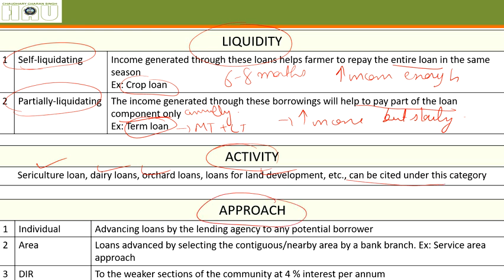Then comes the classification on approach basis. When the loans are given by the lending agency to any potential borrower, this is called individual approach. Area approach is when a bank branch advances loans by selecting a contiguous, meaning nearby, area. Let's say PNB Hisar city will give loans to 5 nearby villages, because it lies in their service area. It will give loans only to these 5 villages, so this is called area approach.